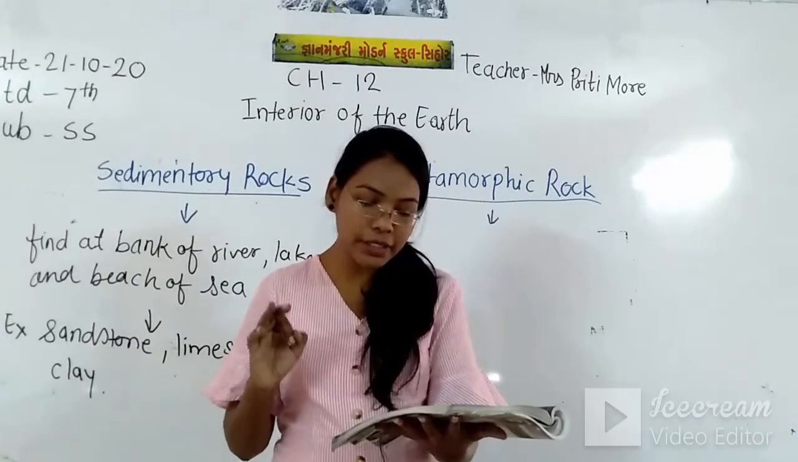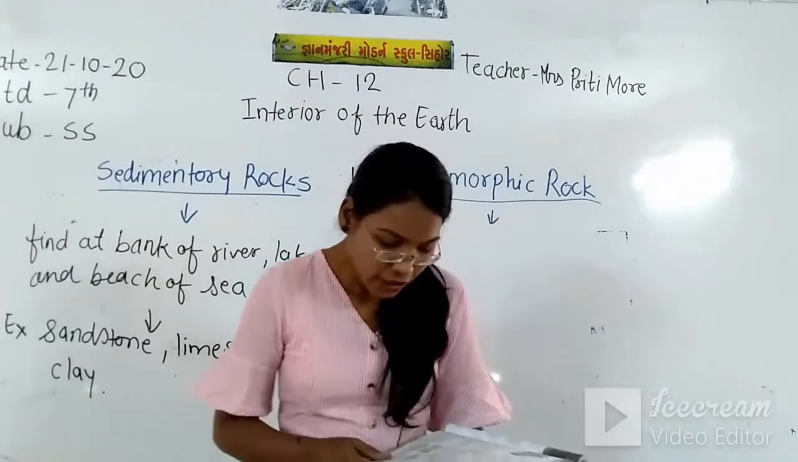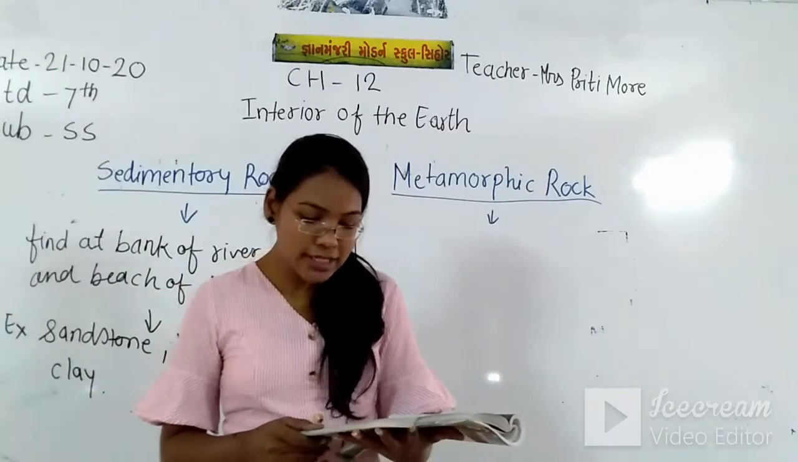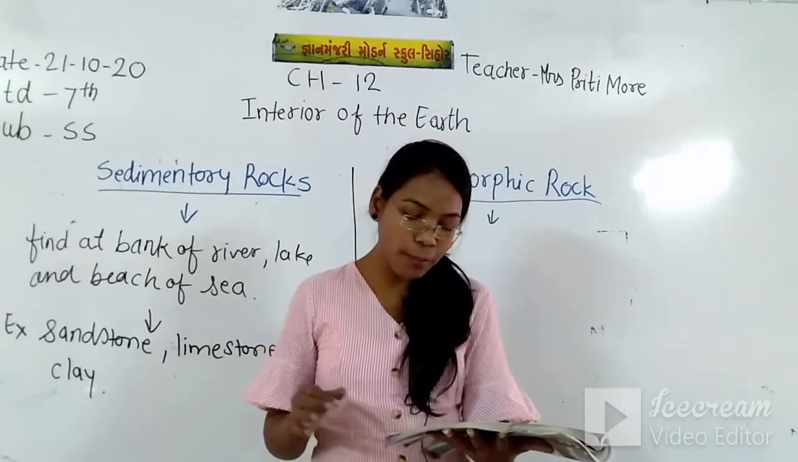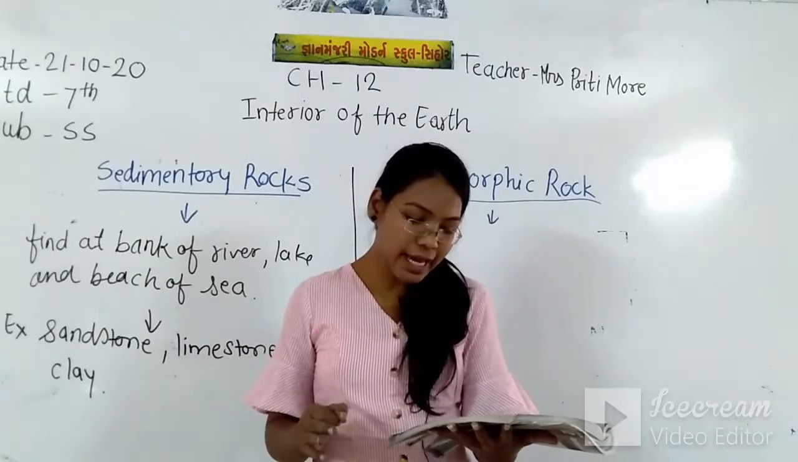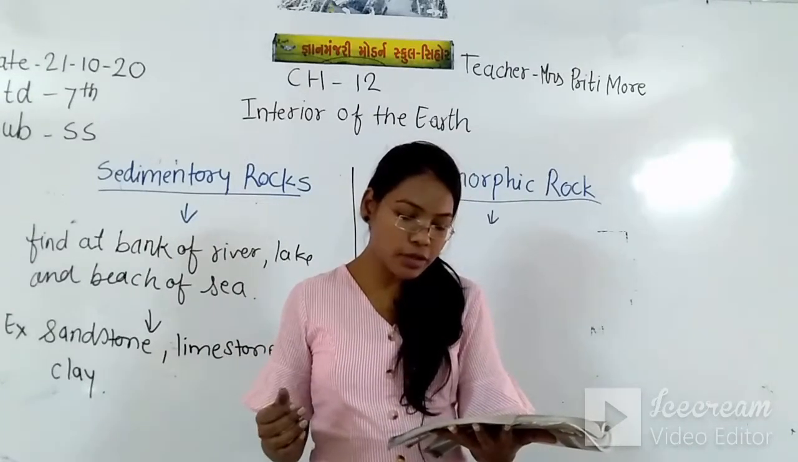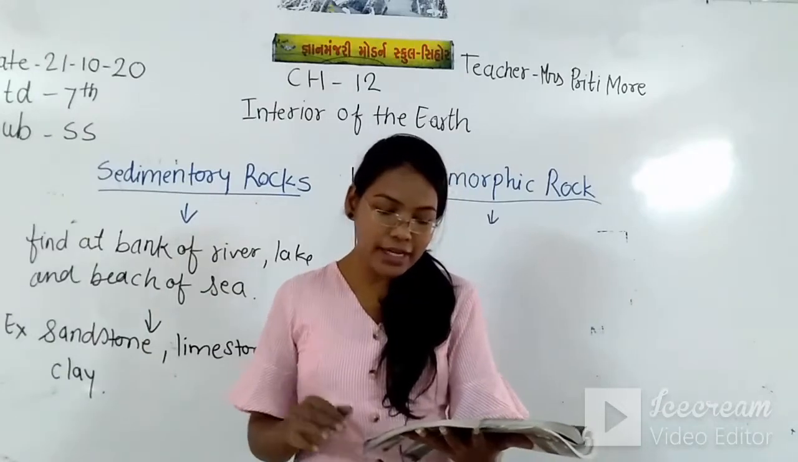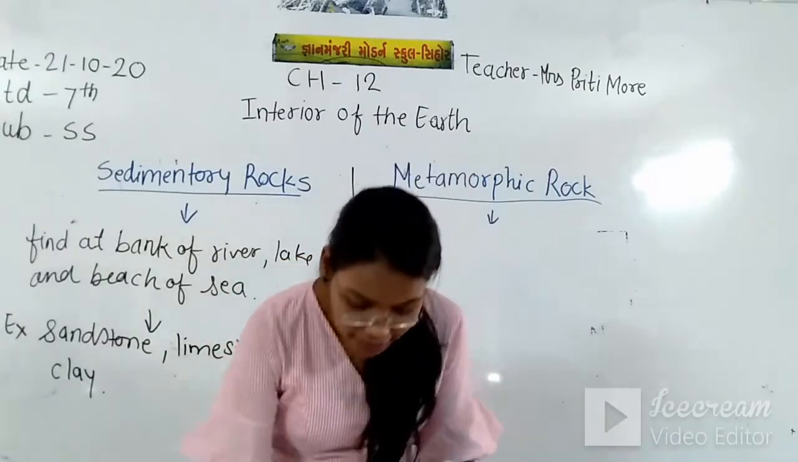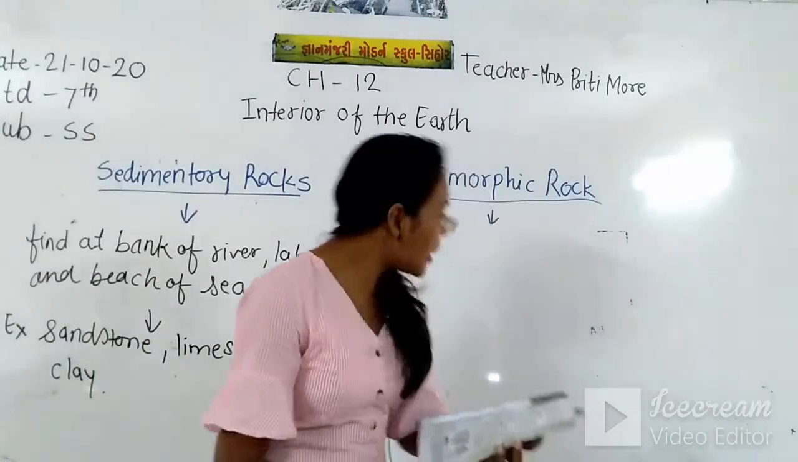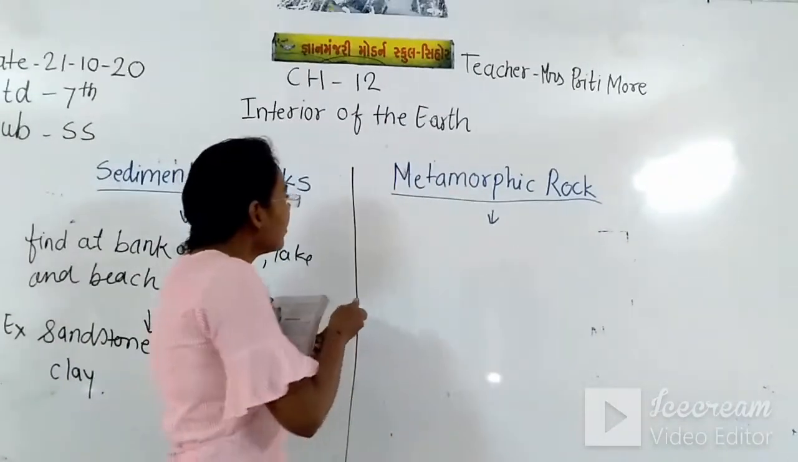Common examples include marble, quartzite, graphite, etc. Limestone changes to form marble. Sandstone changes to form quartzite, and coal changes to form graphite. So how does this metamorphic rock become?